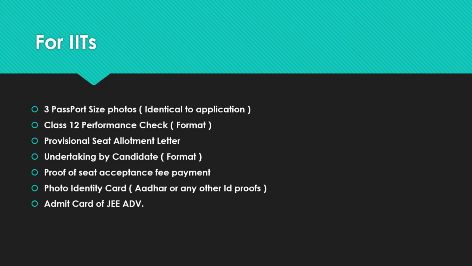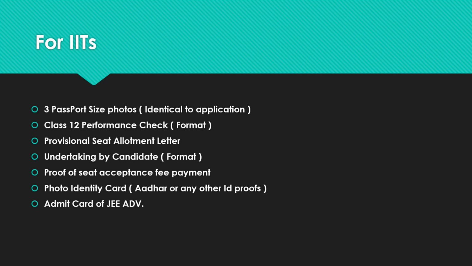And for IITs, 3 passport size photos identical to the application, class 12 performance check. I will show the format and the link is also in the description. You can download it. And provisional seat allotment letter. This provisional seat allotment letter is the letter we will get after the results of the JOSA first round or second round or third round are given. You will be seeing the result. That itself is called the provisional seat allotment letter. You can download it there. There will be an option called download.